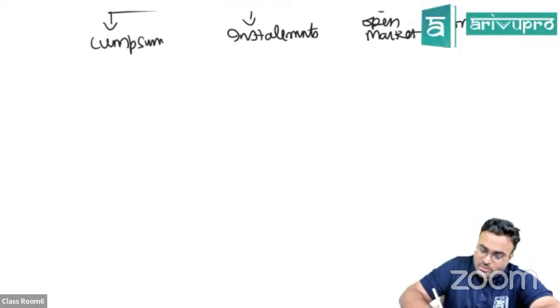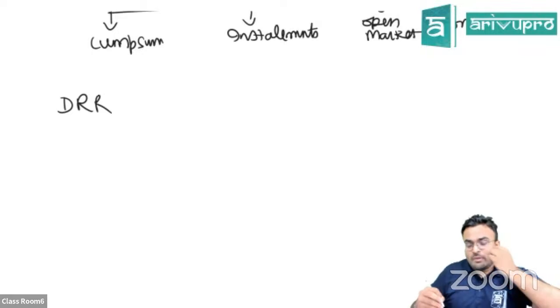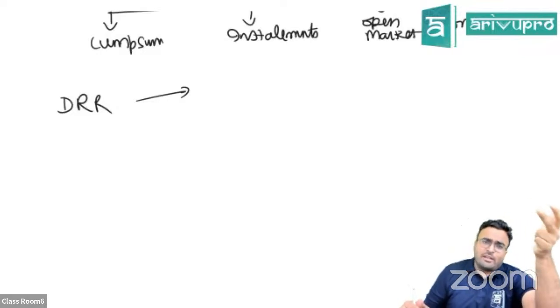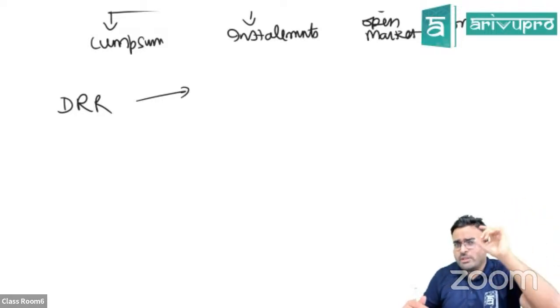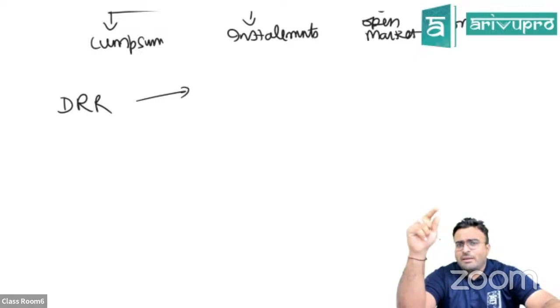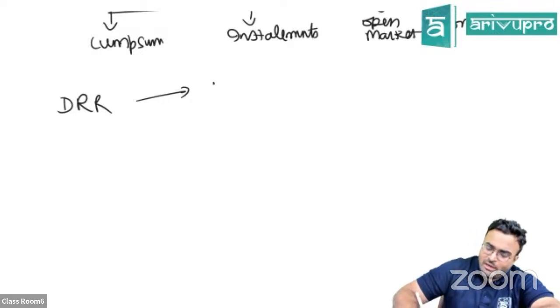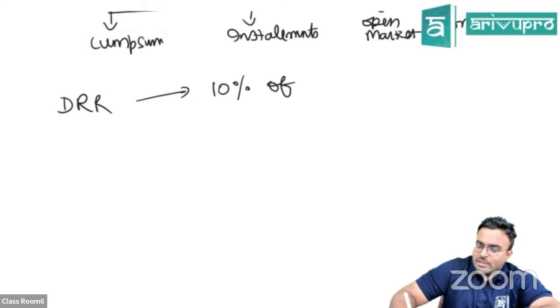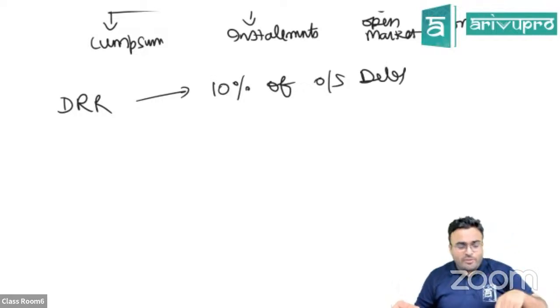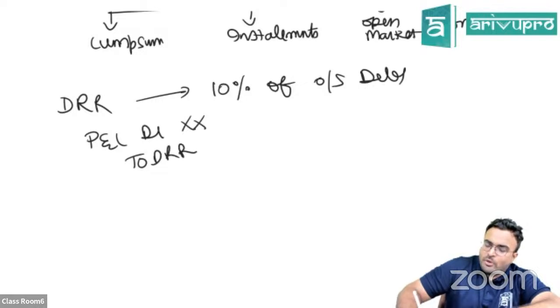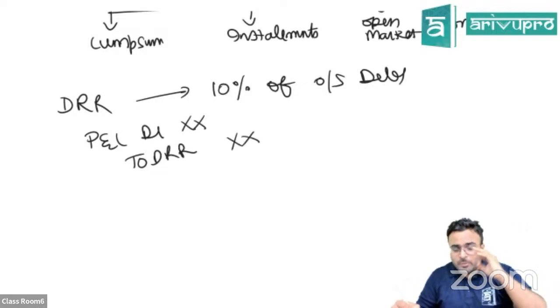Now, there are a couple of topics that you need to remember. DRR, debenture redemption reserve. This is not applicable to listed companies, and even in unlisted companies, this is not applicable to banking companies and NBFCs, All India Financial Institutions, and Housing Finance Corporations. In the question itself, they will tell you in brackets: unlisted company other than banking company, NBFC, HFC, etc. So DRR is 10% of outstanding debentures. You have to create DRR. That means you will debit the P&L account and create a DRR. First, check whether it is 10%. If it is not, you have to make it 10%.